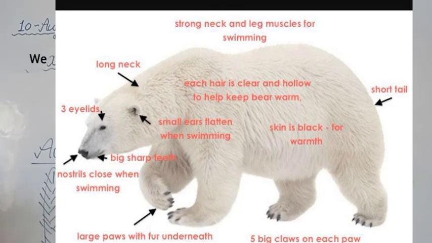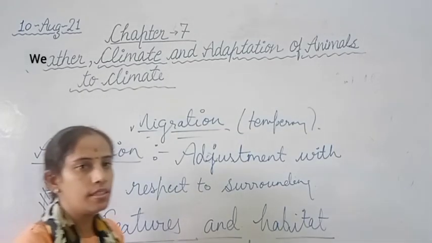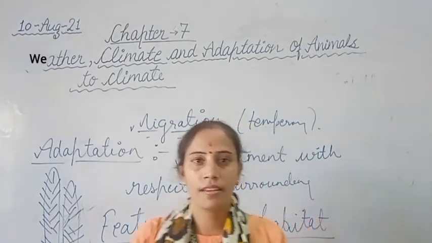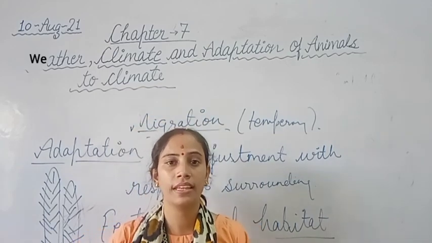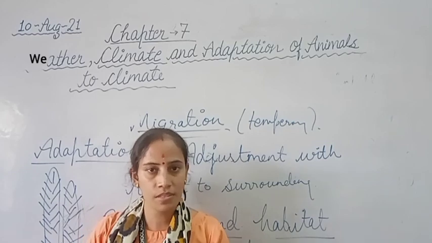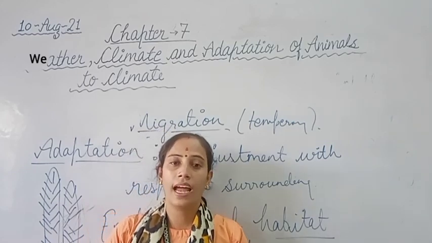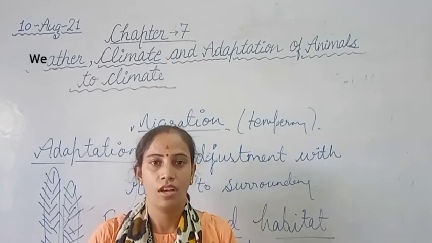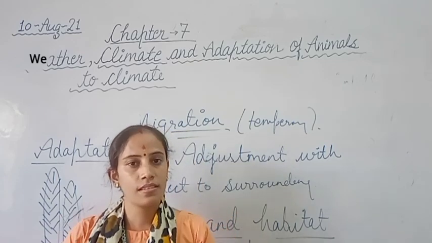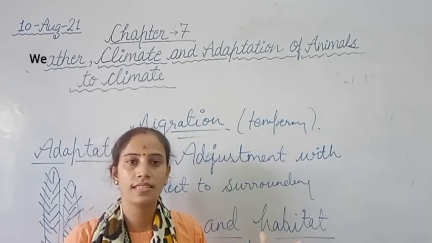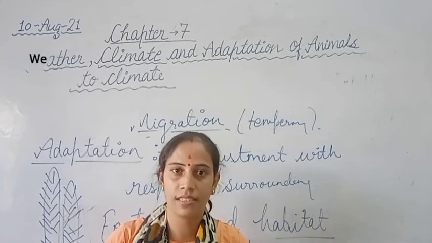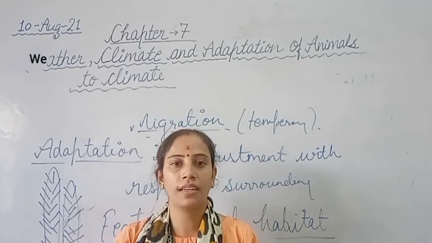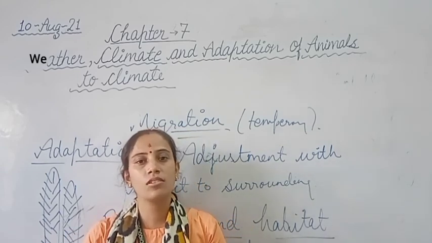Clear? Now students, in today's lecture we have discussed the climate and somewhat the adaptation. What do you mean by adaptation and migration? These are the two terms we took in today's class, and the adaptation in polar bears, how polar bears adapt themselves. So in our next video lecture, we are going to discuss the adaptations of some other animals such as penguins, and the last topic of your chapter, that is tropical rainforest. Clear, students? So this is all for today.